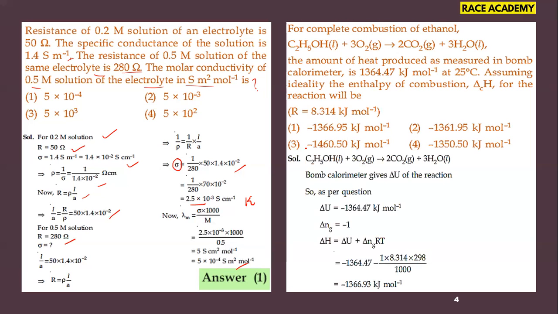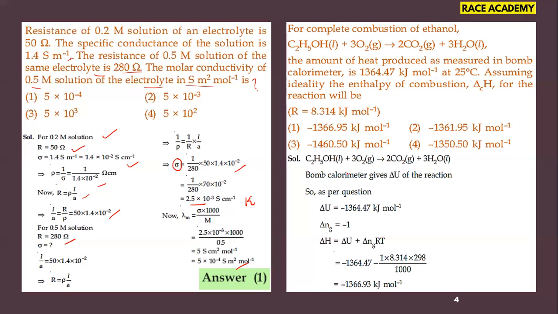So this is asked from thermodynamics. In this one, from the bomb calorimeter, the delta U value is minus 1364.47 kilojoules per mole. From the given equation, the gaseous molecules are there. The number of gaseous products minus the number of gaseous reactants, delta N, is minus 1.